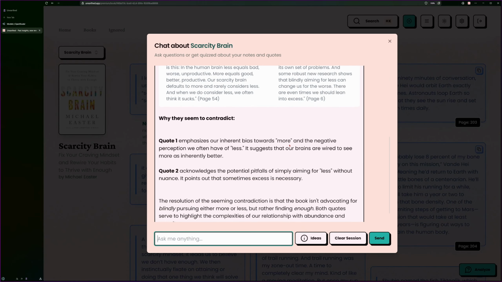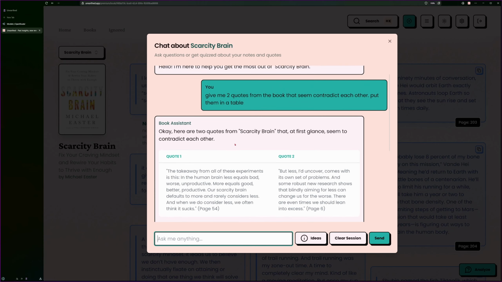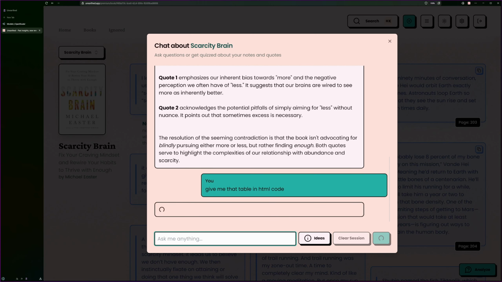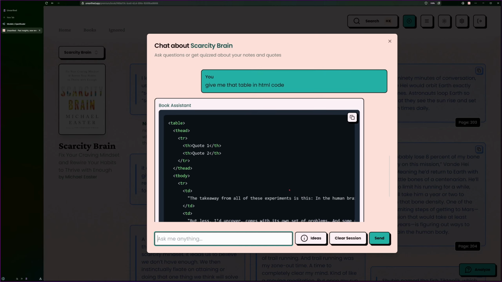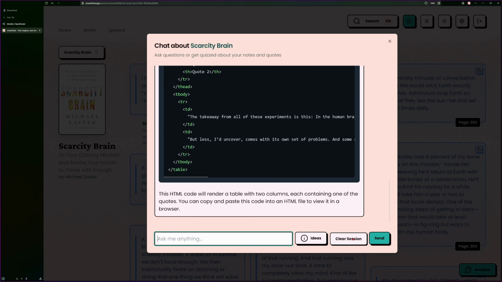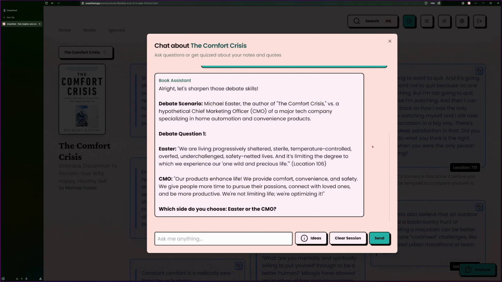Okay, it's interesting why they seem to contradict. Okay, yeah, so this is what tables look like. And you can also ask it for code if you want. Giving me that table in HTML code. And there it is. Clear session. So hopefully you get the idea of that.